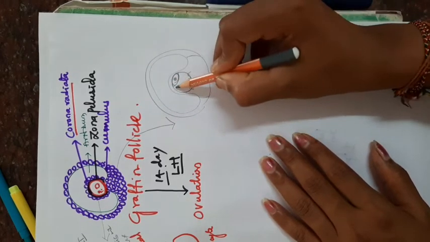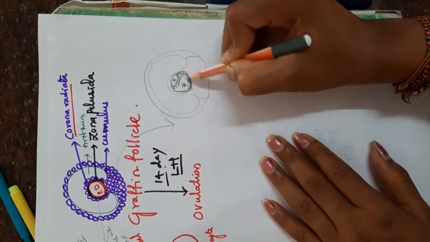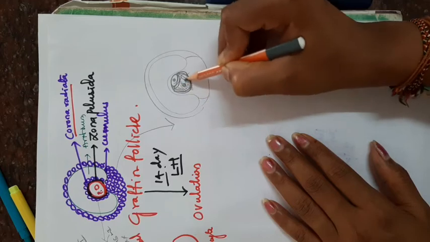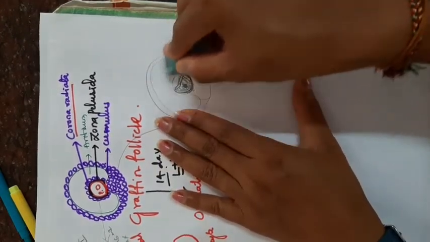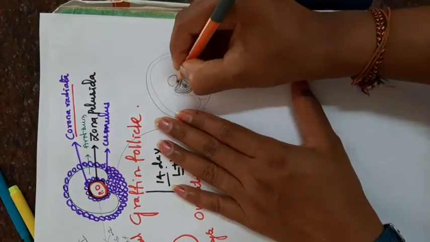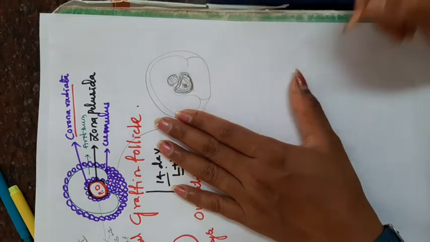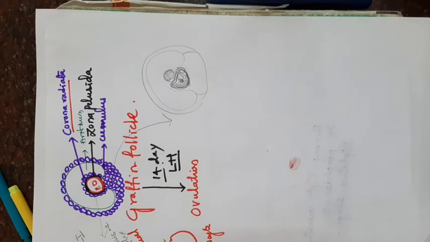A bigger one is present here, that is the secondary oocyte. The smaller one which is present above the secondary oocyte is called the primary polar body. Later that primary polar body degenerates. The secondary oocyte formation occurs inside the Graafian follicle only.